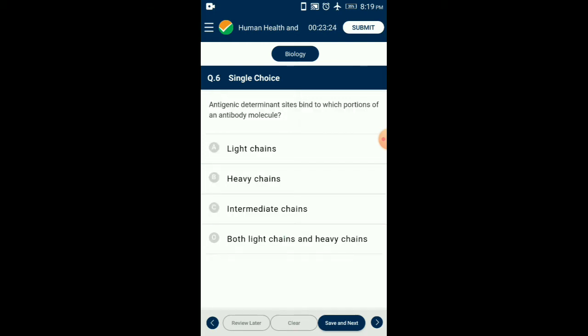Question number 6. Antigenic determinant sites bind to which portion of an antibody molecule? Antibodies, also referred to as immunoglobulins, are glycoproteins naturally produced in response to invading foreign particles called antigens, such as microorganisms and viruses. As such, they play a critical role in immune system defense against infection and disease. Antigenic determinant sites bind to both light chain and heavy chain portions of an antibody molecule at the variable regions. So the answer for this question is option B, both light chain and heavy chain.